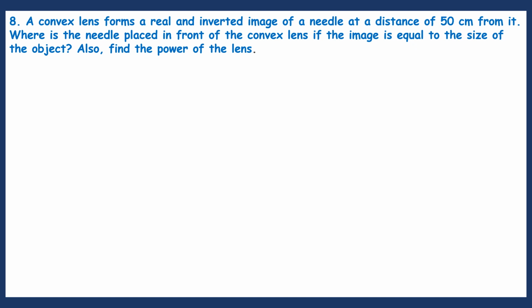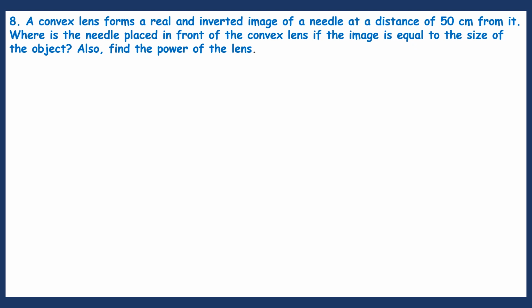And find the power of the lens. This is our question, in which the needle is the object, which is 50 centimeters away from the convex lens.